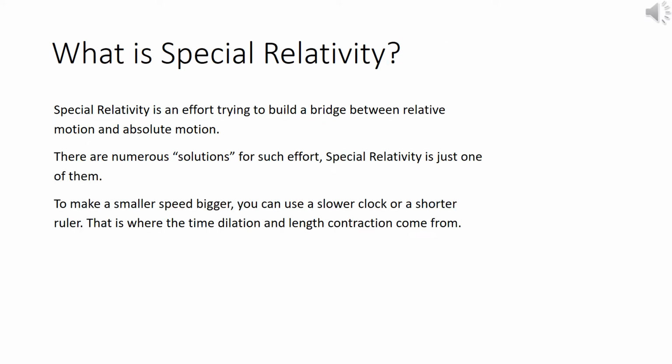What is special relativity? Special relativity is an effort trying to build a bridge between relative and absolute motion. There are numerous solutions for each effort, where special relativity is just one of them. To make a smaller speed bigger, you can use a slower clock or a shorter ruler. That is where the time dilation and length contraction come from.